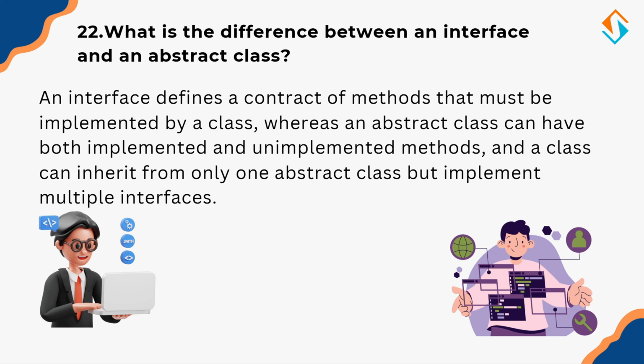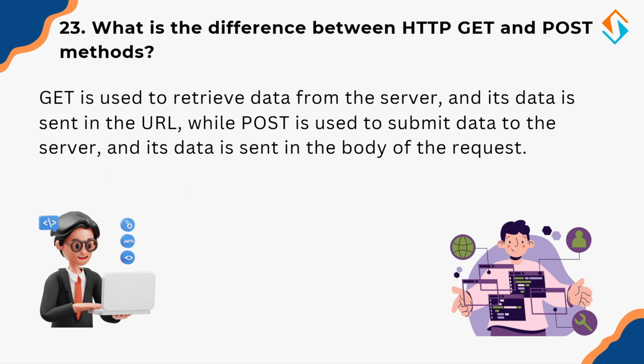Speaking of structures, let's move on to how data is exchanged over the web using HTTP methods. So, what is the difference between HTTP GET and POST methods? When sending requests to a web server, HTTP methods define how data is transmitted. GET is used to retrieve data from the server. The parameters are sent in the URL, making them visible in the address bar.